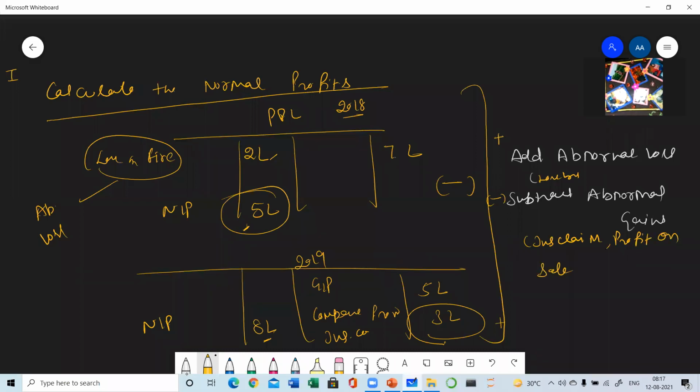Selling of fixed assets is not the normal course of action. We are conducting the business to sell the goods, not to sell the fixed assets. So whenever we will be selling the fixed asset, if there is a profit, that will be